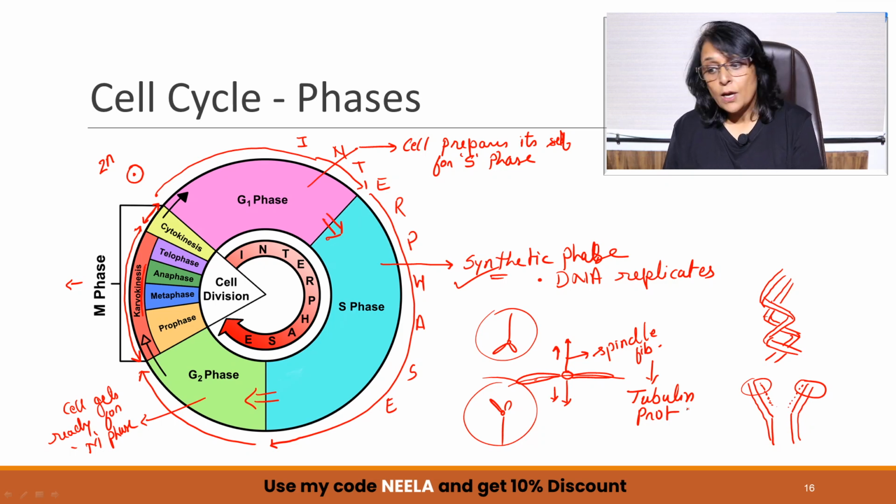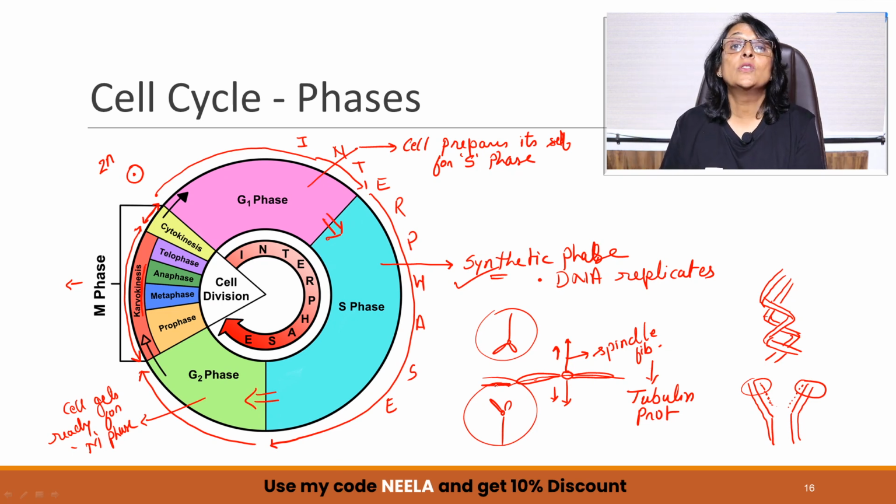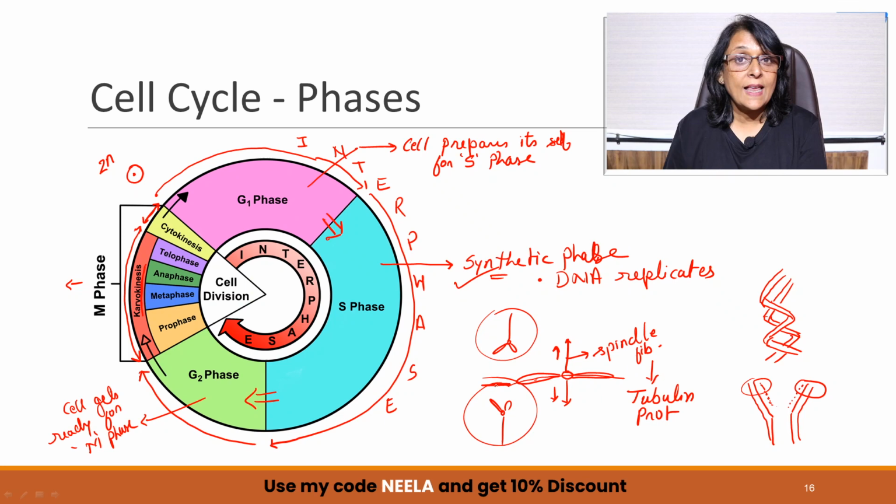ATP is required. You know, one chromosome, if it has to be moved from the midpoint to the pole, it requires about 30 ATPs. And we have 46 chromosomes. So 46 are going to move towards one pole, 46 are going to move towards the opposite pole. So 46 into 30 and 46 into 30, one cell dividing only once. So this is what is the amount of ATP that we are talking about.